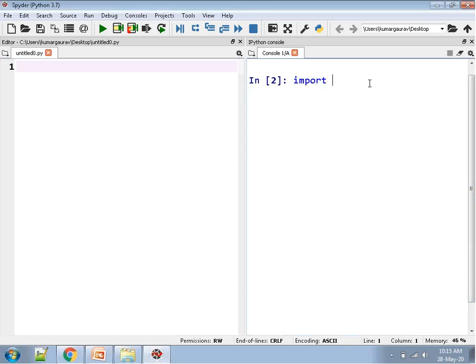So to see whether CV2, that is OpenCV, is available in my system, we can import cv2. If you are working on Google Colab, that is also okay. If you are working on Jupyter in standalone mode, you can also work that out. It is up to you on which platform you are working.